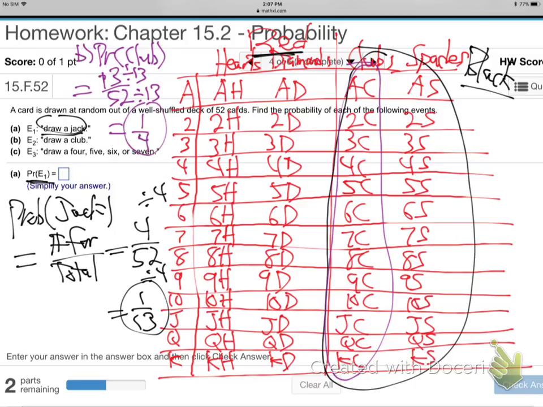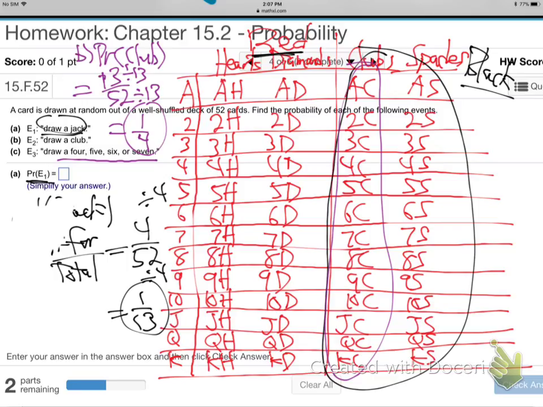And that makes sense because 1 out of 4, there's 4 different suits, they call them. Clubs, hearts, diamonds, and spades. So clubs is just one of the 4 suits. 1 out of 4. Final question, C. Draw a 4, 5, 6, or 7. What's the probability of drawing a 4, 5, 6, or 7?